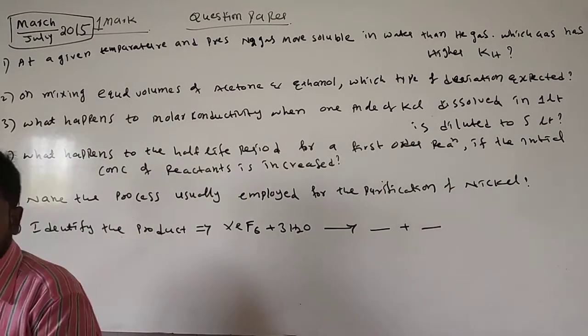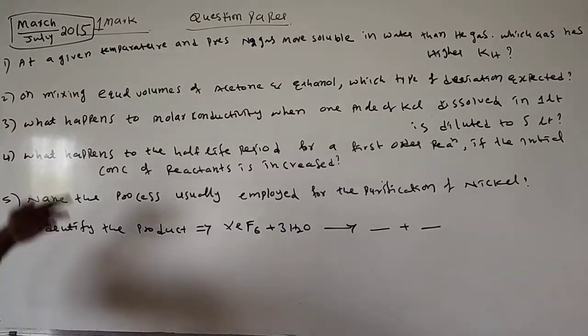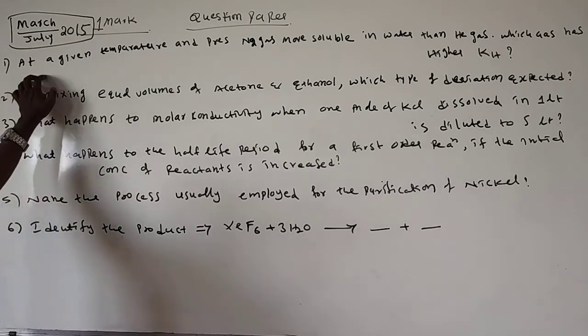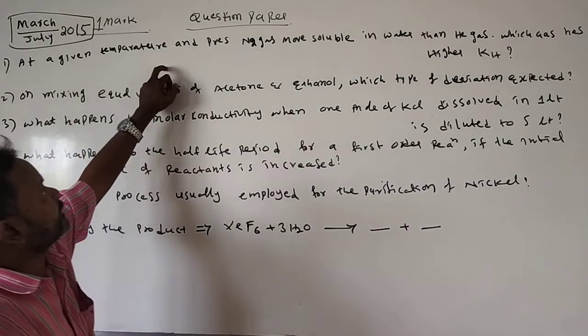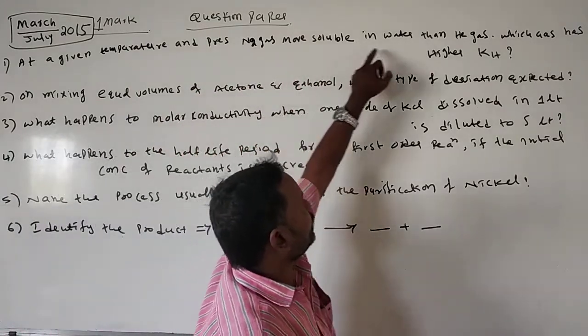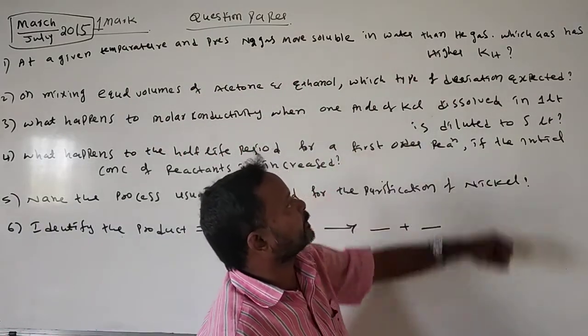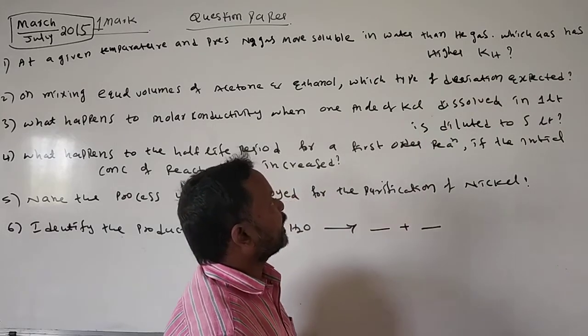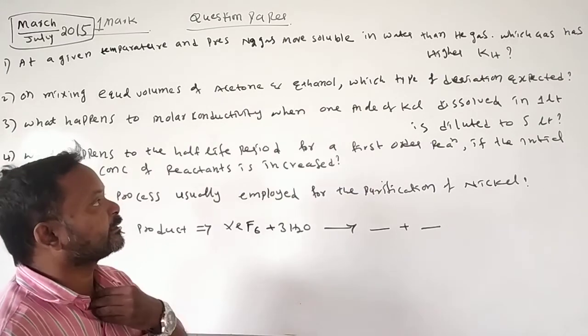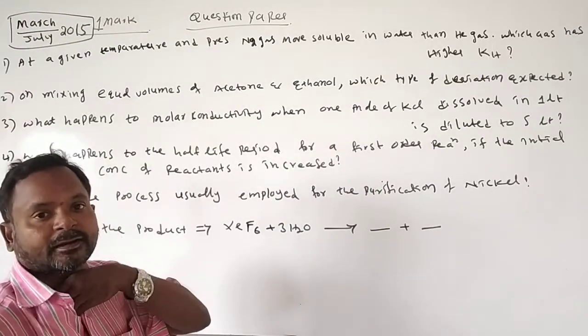Continuation of question paper 1 mark questions from the March-July 2015 Karnataka board question paper. First question: at a given temperature and pressure, nitrogen gas is more soluble in water than helium gas. Which gas has higher KH value?